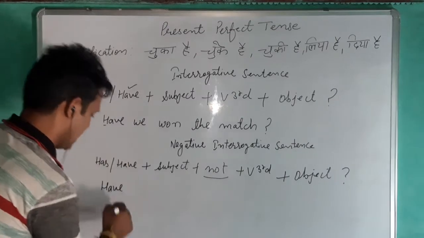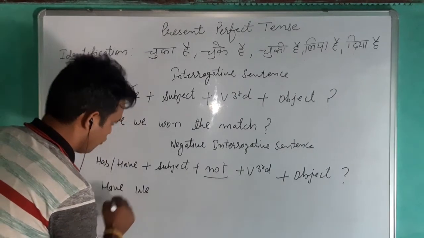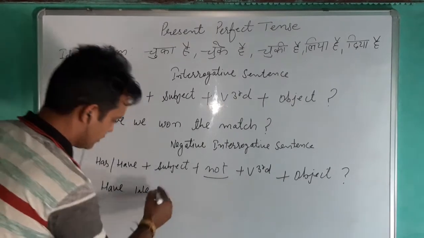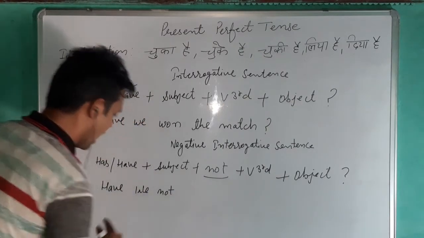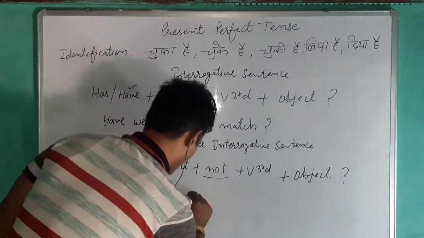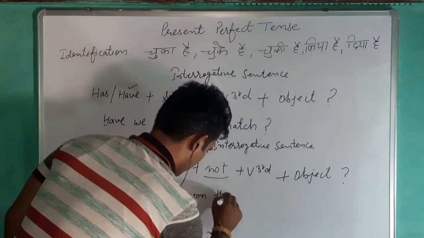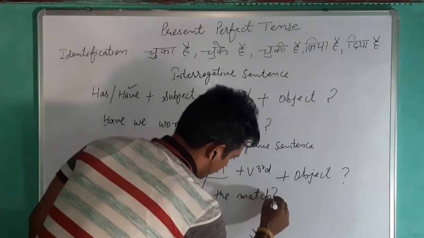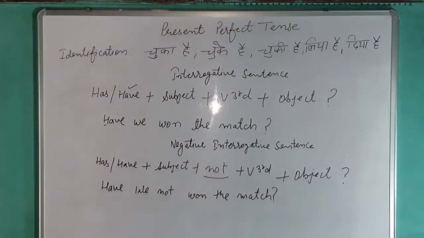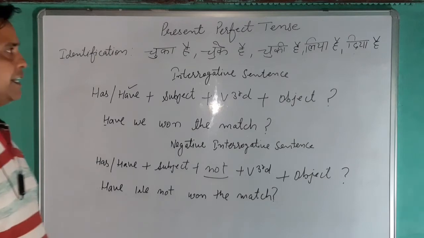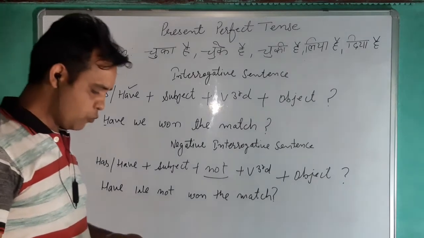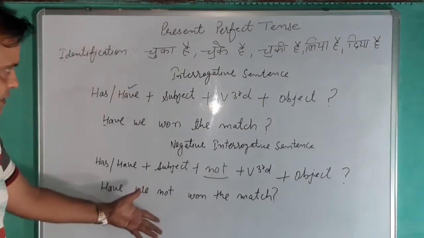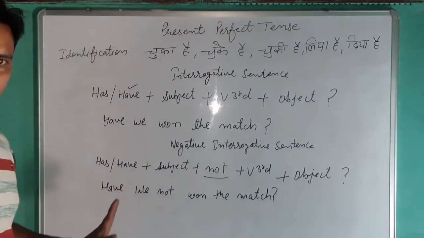So it's very simple. I hope you can change it into the negative interrogative. Have we, after we is the subject, after we comes not. Have we not won the match? At the end, the sign of interrogation. I hope you have understood all four sentences in the present perfect tense.